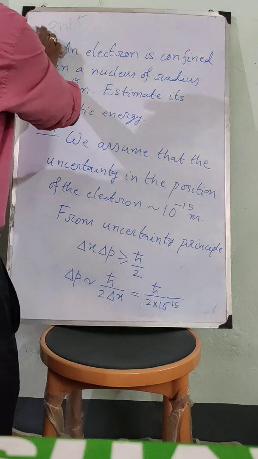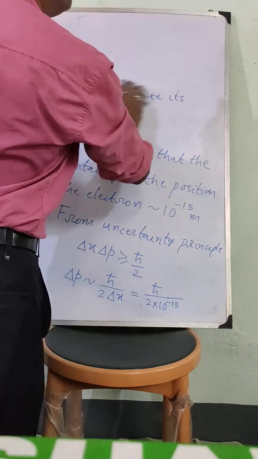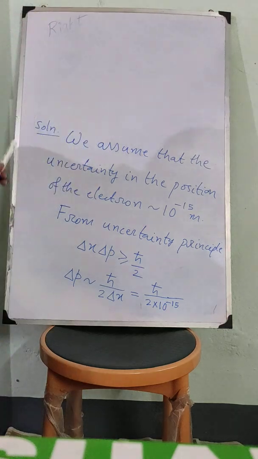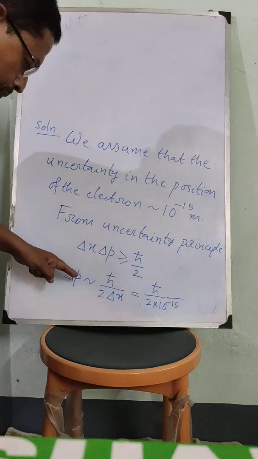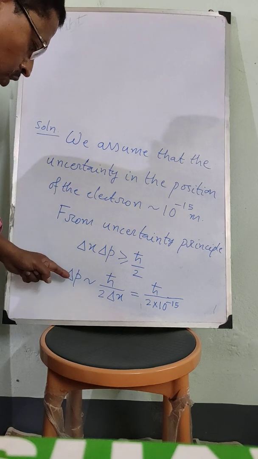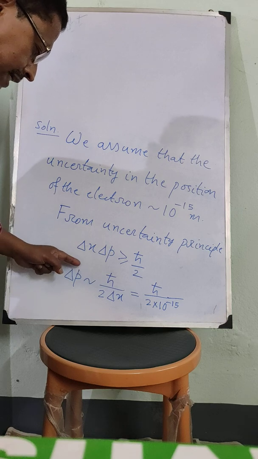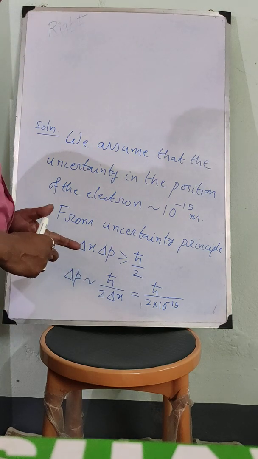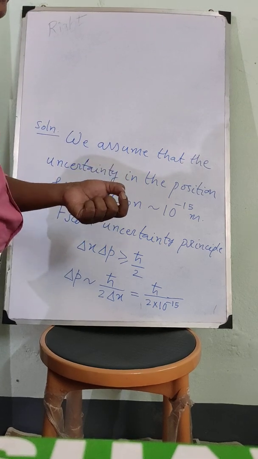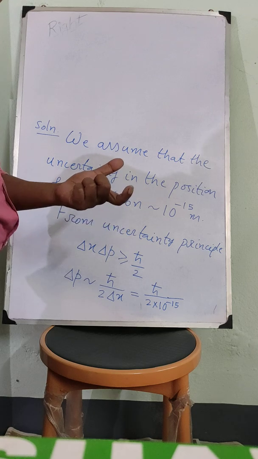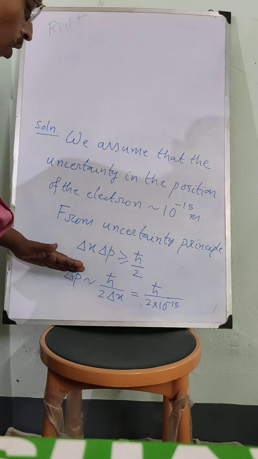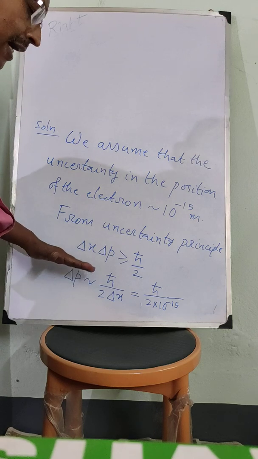Okay. Now the momentum of the electron cannot be less than its uncertainty. So the minimum value of the momentum of the electron is of the order of delta p. Because if you measure a physical quantity, its value cannot be less than the uncertainty, that is the error. The measured value of the momentum should be greater or at least equal to the uncertainty.